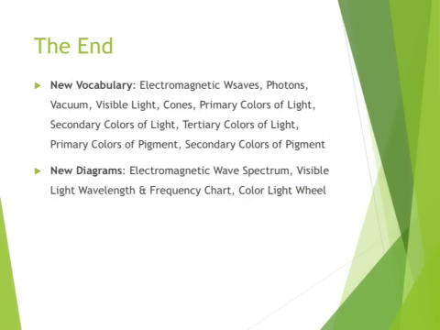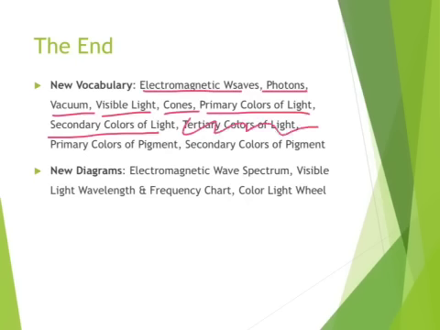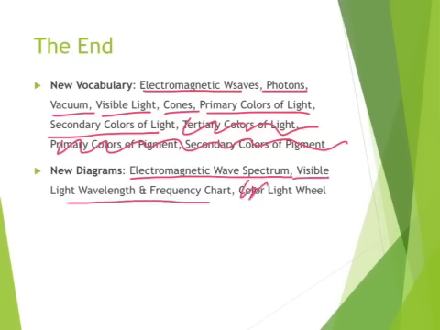Alright, that's the end, what you should have in your notes. Our new vocab: electromagnetic waves, photons, vacuum, visible light, tones, the primary colors of light, and the secondary colors of light. We'll actually talk about tertiary colors of light, and then we'll talk about pigments in class. You should also have the diagrams for the electromagnetic wave spectrum, the visible light wavelength and frequency chart, and we'll talk about the color light wheel more in class. Although you should have those overlapping ones that I showed you drawn in your notes on page 9.